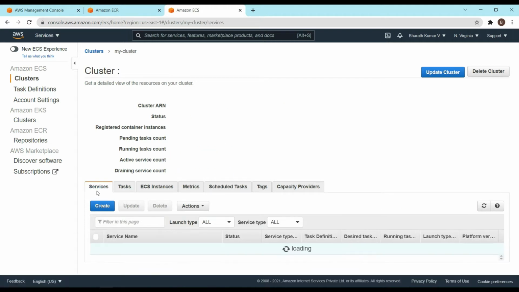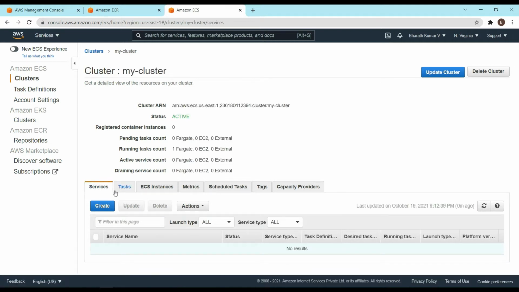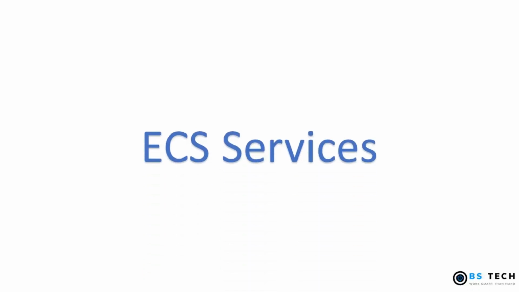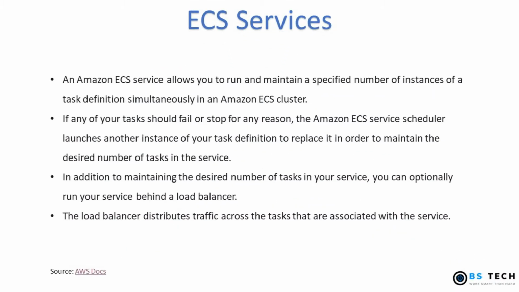Now here you can see there's a tab called services. So we'll speak about that now. Let me minimize this as well. So let's talk about ECS service and its merits. The services tab which you saw, that is part of ECS where you can create a service. The merits of it would be that it can create a desired number of tasks that we want, and if something goes wrong with any of the tasks, it can recreate it for us.